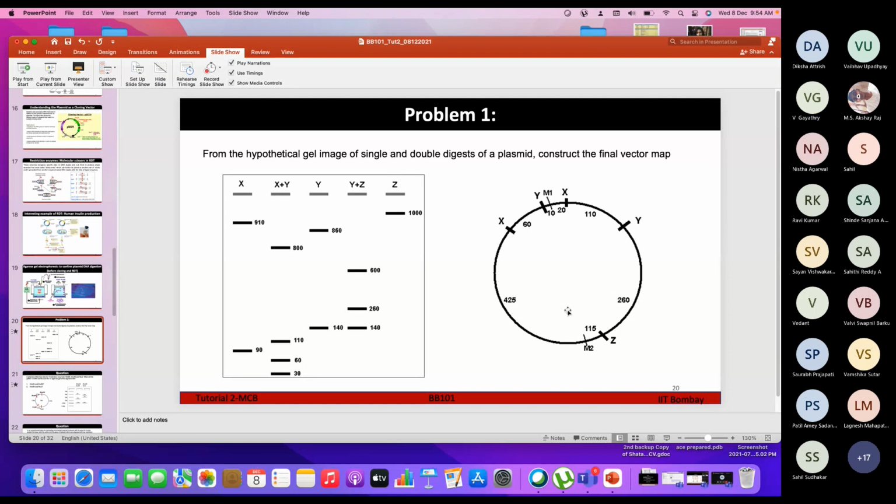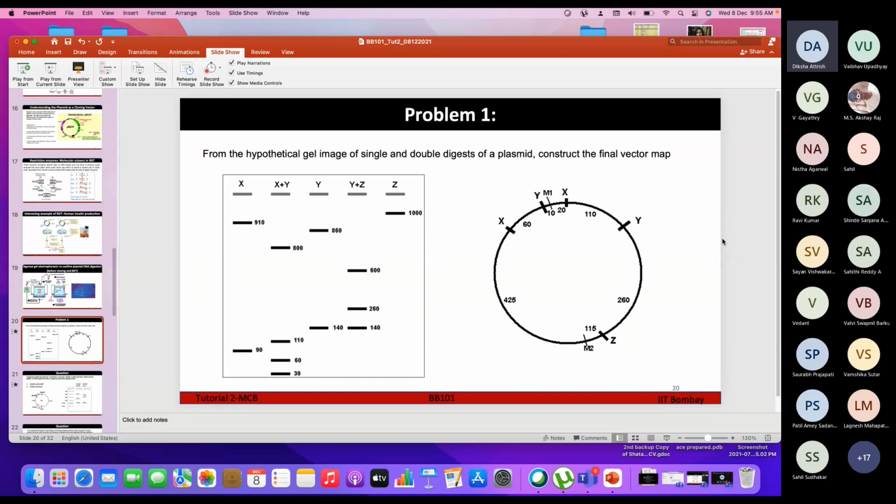In Y plus Z, you have written 140. Yes, in Y plus Z the cut will be at these two Ys.